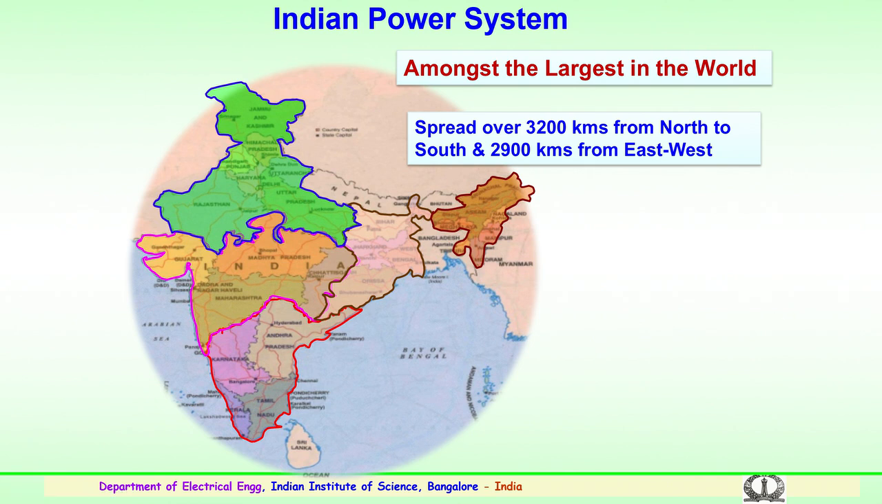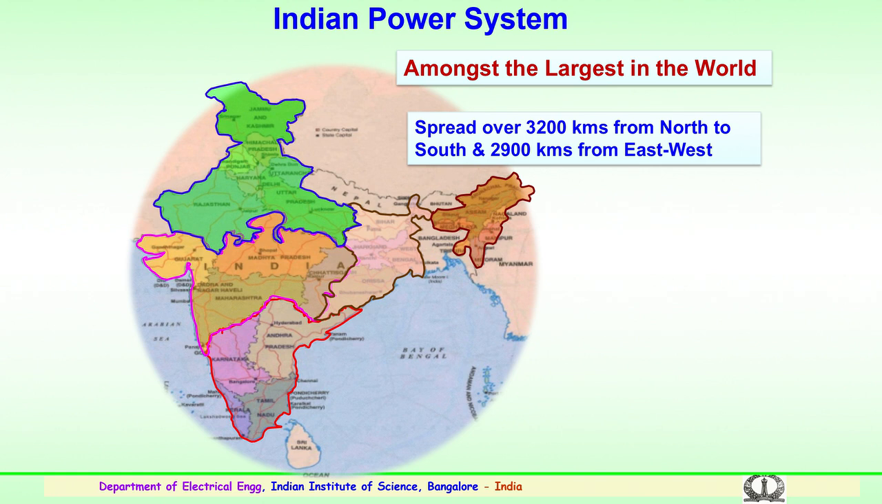So, looking at the Indian power system presently, we are amongst the largest in the world. There are around 6 or 7 countries which have a large power network. So, India also becomes one in the group of the largest operating power system networks.